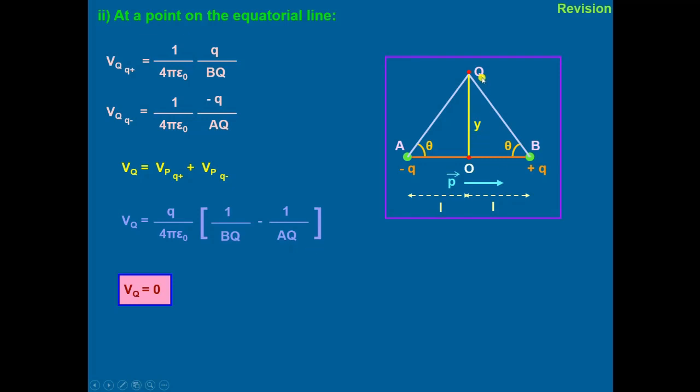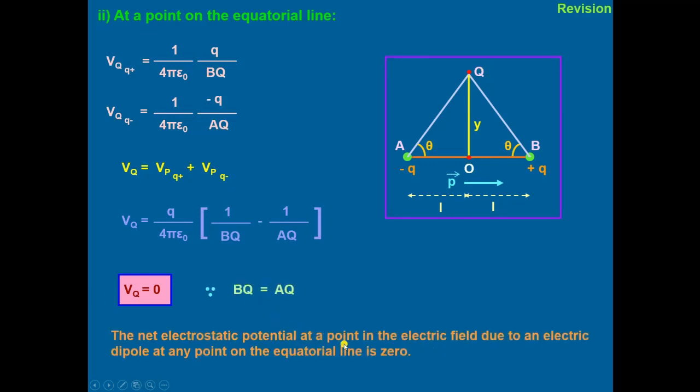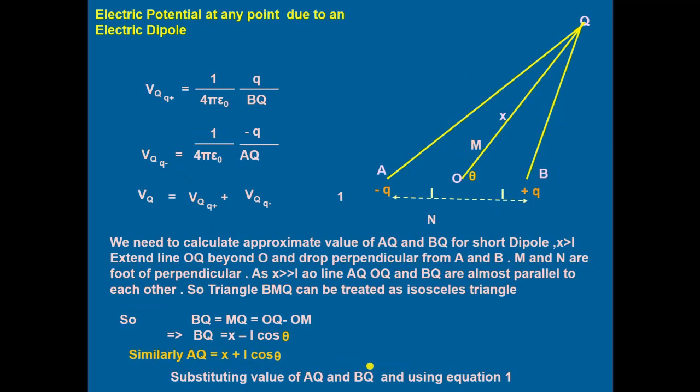BQ and AQ have the same length, so the total potential at Q comes out to be equal to 0. So the net electrostatic potential at any point on the equatorial line due to an electric dipole is 0.